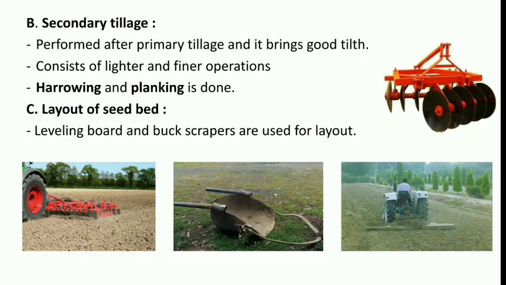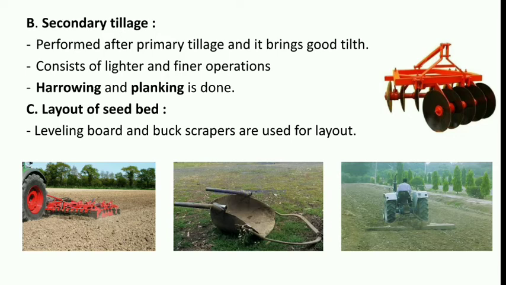Secondary tillage is the operation done after the primary tillage and is more important because it brings soil to a good tilth. And about the tilth, I have discussed just before the primary tillage. Secondary tillage consists of lighter and finer operations. It is done to break the clods. Clods means the stone or the big mass of soil. Clean the soil and incorporate the manures and fertilizer into the soil.